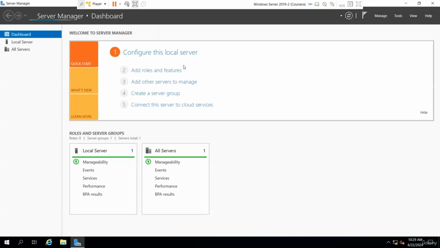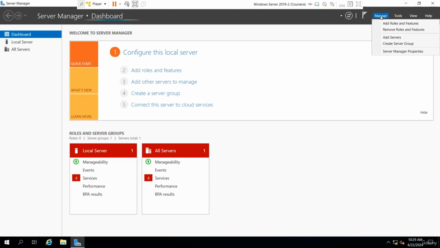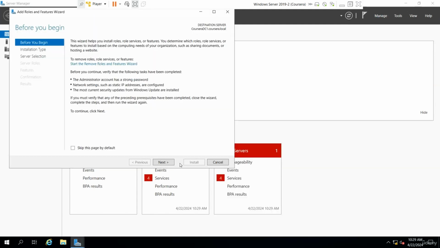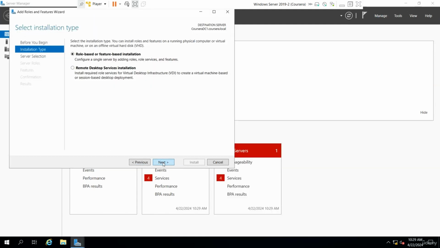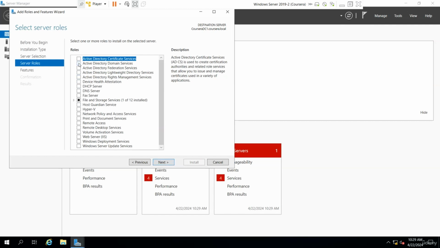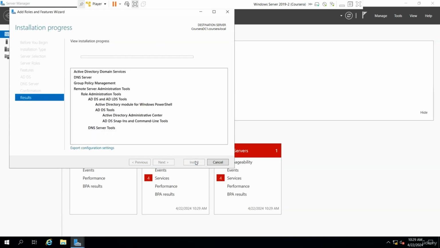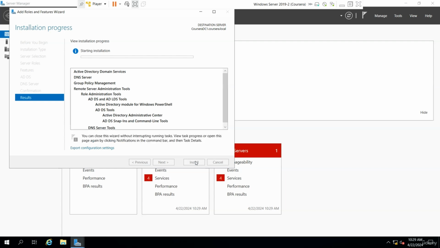So let me close this out. Go to manage, add roles and features. Okay, we have to give it a few seconds until server manager loads. So manage, add roles and features. And I'm going to go next, next, right? And I'm going to put a check mark in Active Directory Domain Services and DNS. So that's what I'm doing here. Then next, next, next, all the way through. Give it a moment.